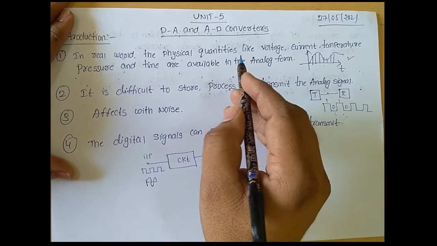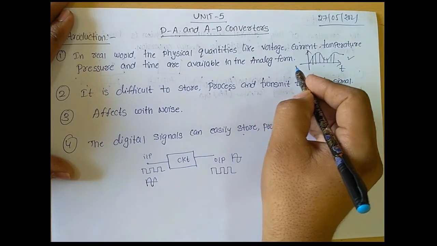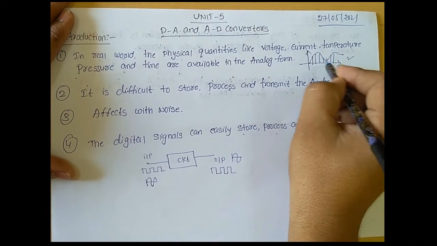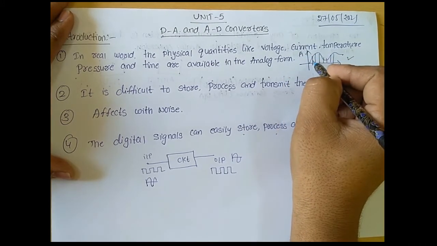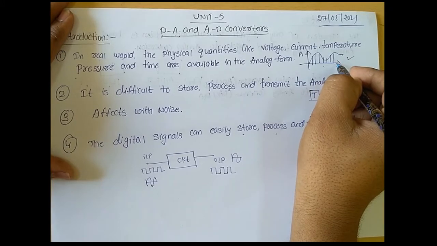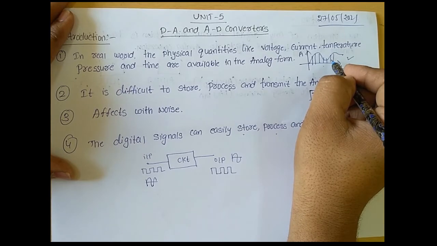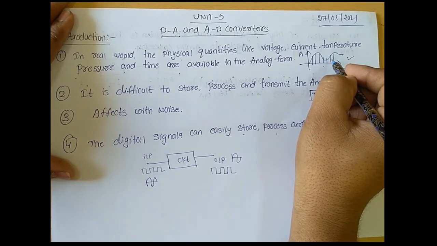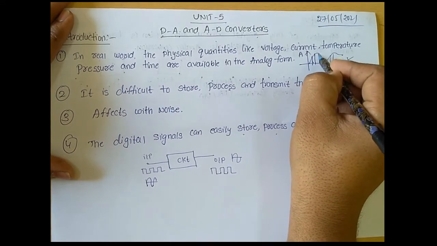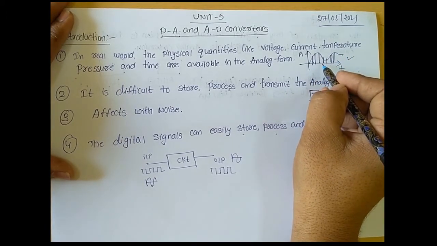Clear? But here we need to understand what is the analog form or analog signal. Clear? For example, here we consider one signal, and here we consider the time, and here we consider the amplitude. Okay, and now this signal amplitude is continuously varying with respect to time. This signal we call an analog signal or continuous signal. And another definition of an analog signal is that the signal amplitude can exist at each and every instant of time. That signal we call an analog signal or continuous signal.